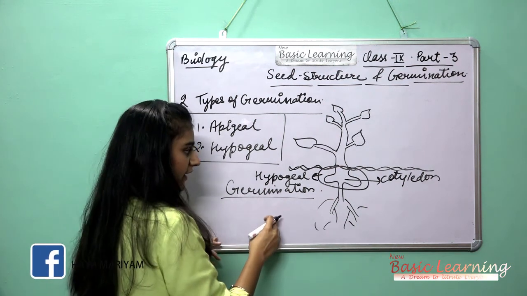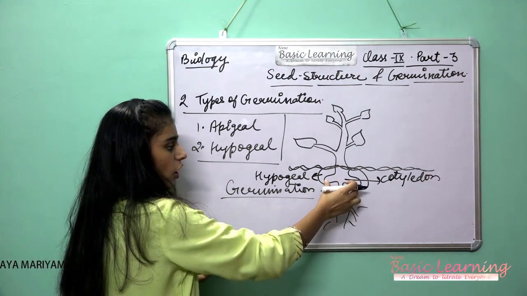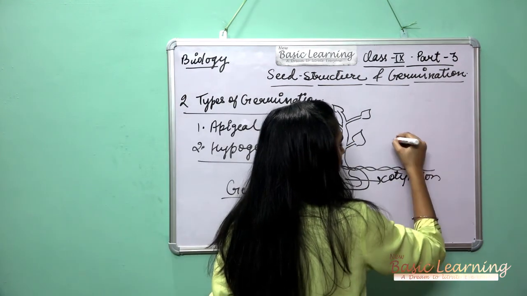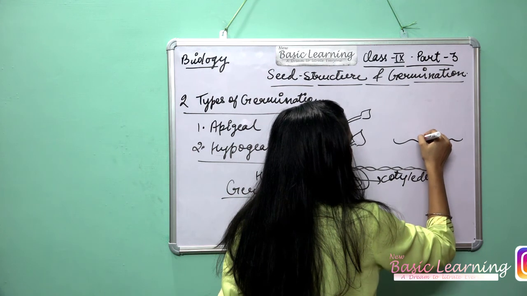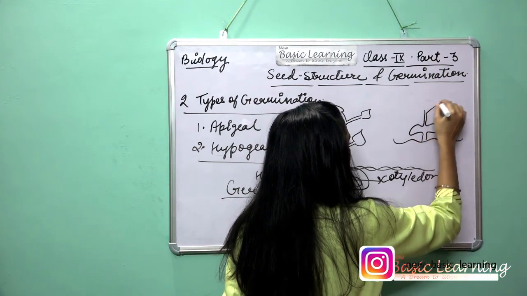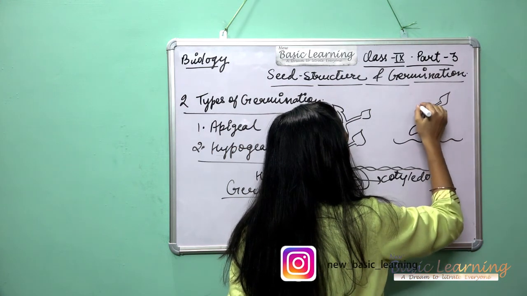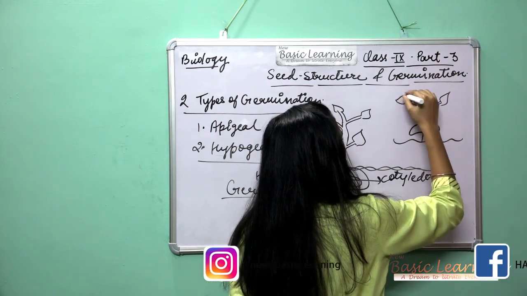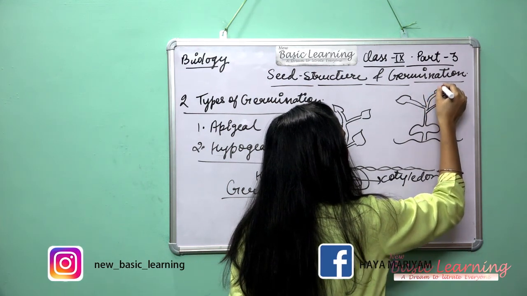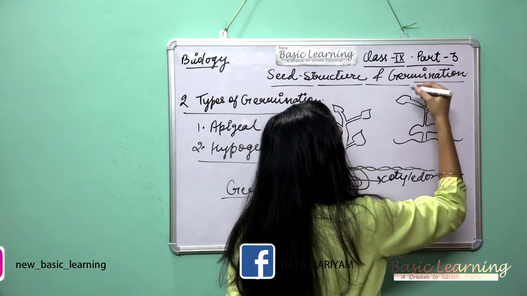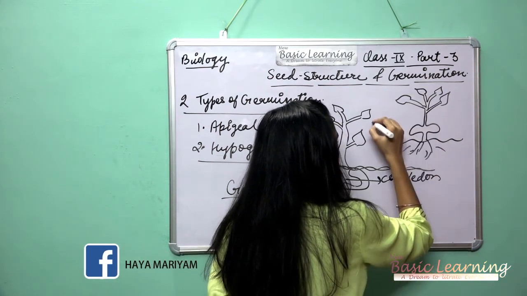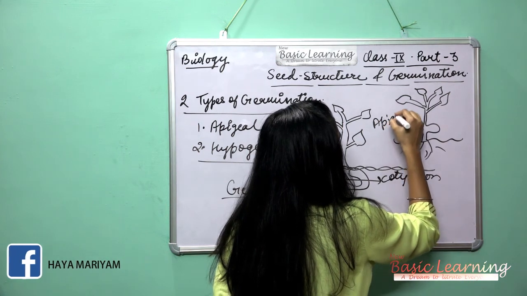And when the cotyledon is above the earth, this germination is called epigeal germination.